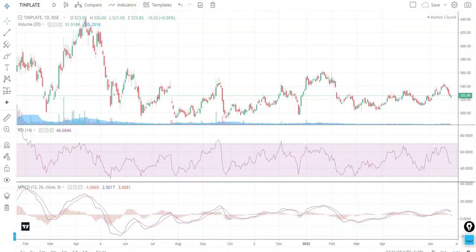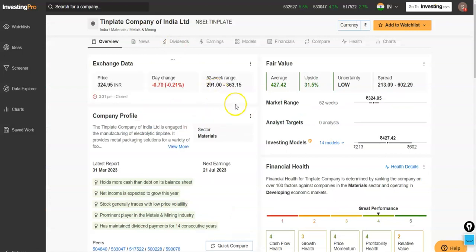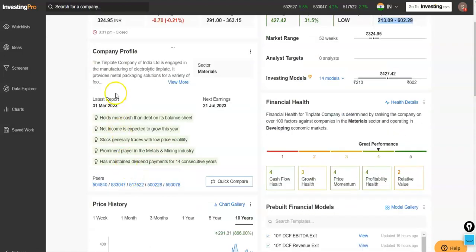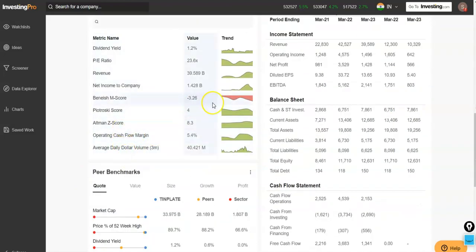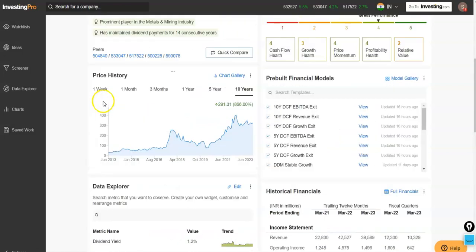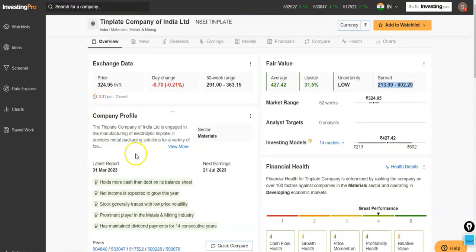If we look into the fair value of Tinplate, then it is coming out to be 427 rupees. So there is a potential upside of 31.5%. The uncertainty is low. The spread can be between 213 and 602. So these are the pros and cons of this company. You can go through this and get to know more about it. If you look into the VNSM score, it is minus 3.26, which specifies that the company is not a potential earning manipulator. So that's it for today.